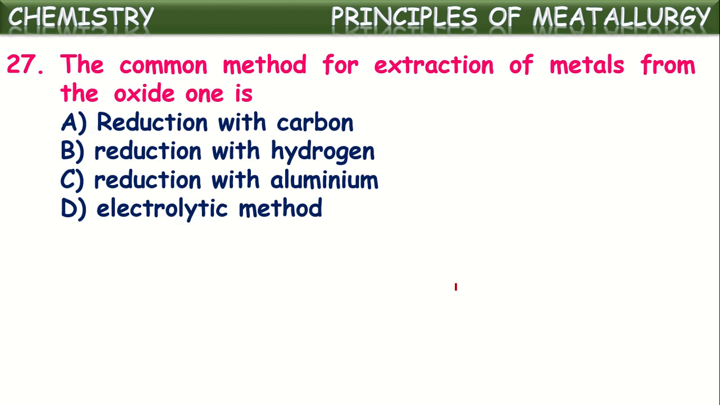Next, the common method for extraction of metals from the oxide one is... By which method can metal be extracted from metal oxide? The general method used is reduction. That means removal of oxygen from metal oxide to get metal. It is generally done by coke, in the form of carbon. So metal oxides are reduced in the presence of coke or carbon.